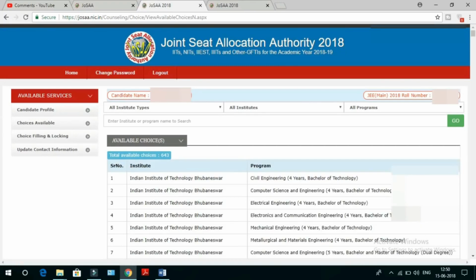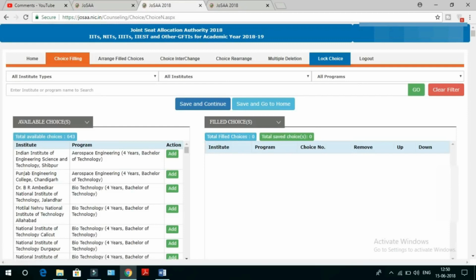After confirming that, you will be taken to an interface where you will find the candidate's profile, choice available, choice filling and locking, update contact information. Now I choose choices available, meaning what are all the choices available for me for applying for JoSAA counseling. If you qualify for JEE Advanced, you will be shown IITs. If you have not qualified for JEE Advanced, you will not be shown IITs, only NITs, IIITs, GFTIs are shown in this interface. Meaning what are all the choices available will be shown here.